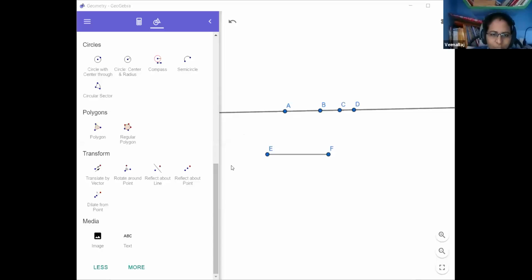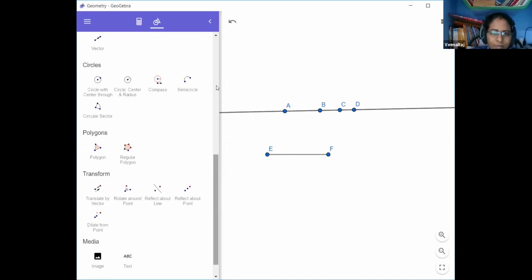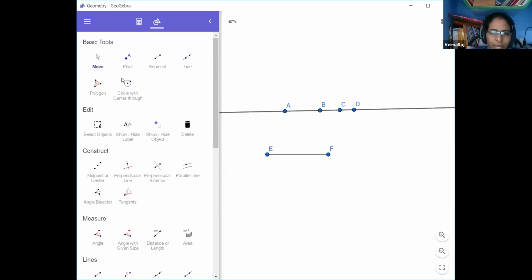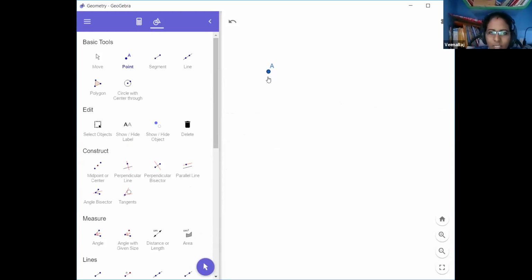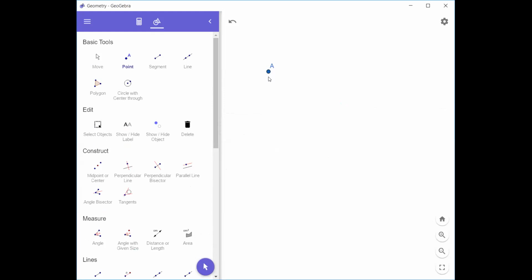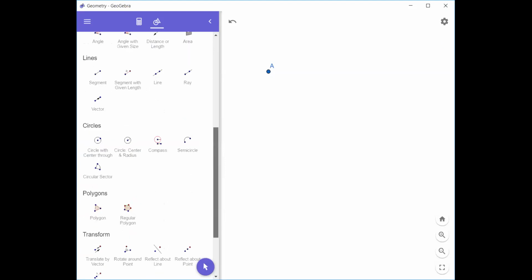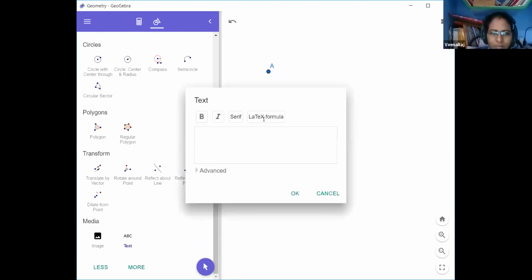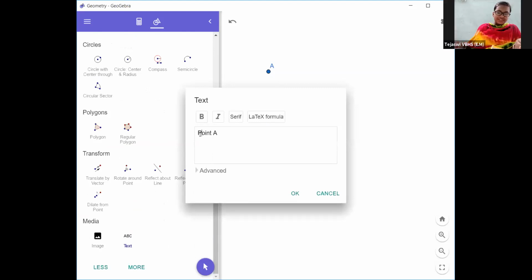Okay, once you see on the screen, when I'm taking a point here, observe a dot and the name of the point is A. So we can write it as point A. This is the introduction about the fourth chapter, lines and angles.